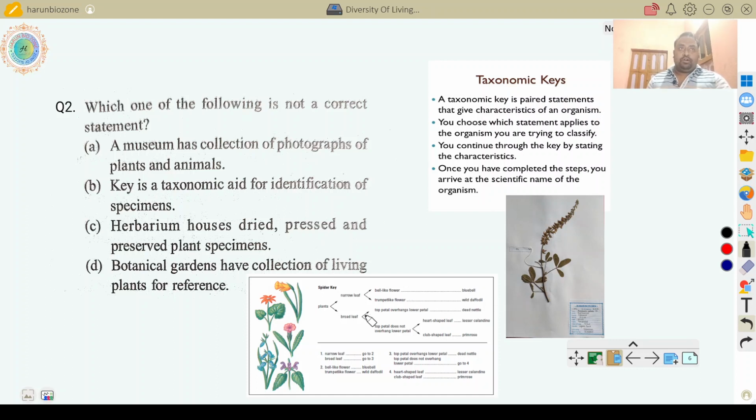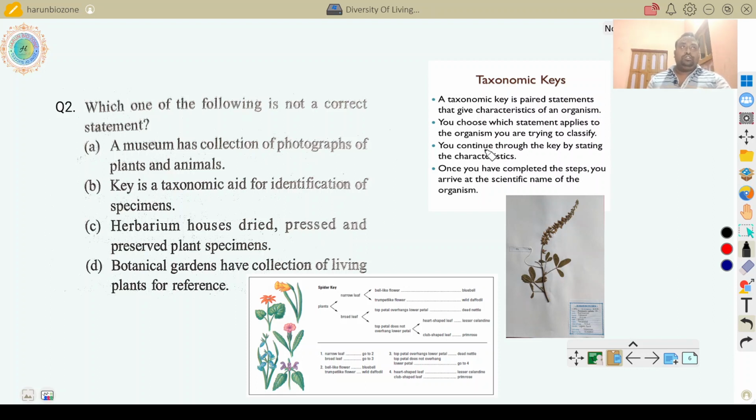And broad leaf means two characters are required for the identification of a plant: here the leaf structure, here what the flower looks like, here the petals. This type of characters is called a taxonomic key. You choose which statement applies to the organism you are trying to classify.